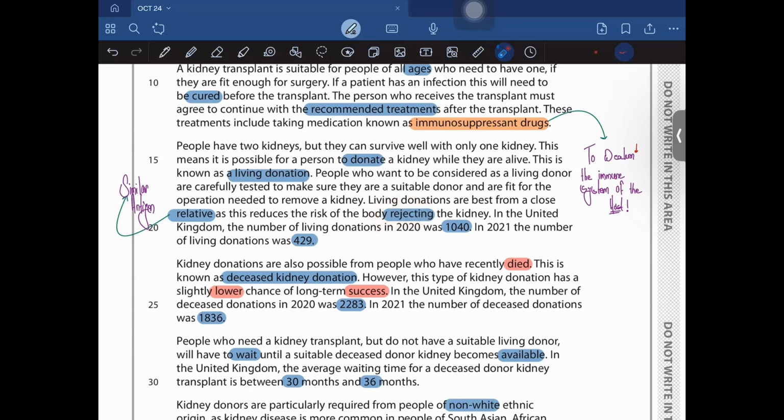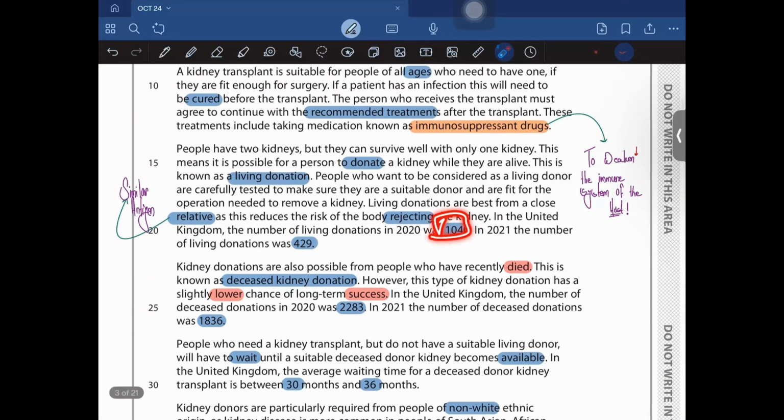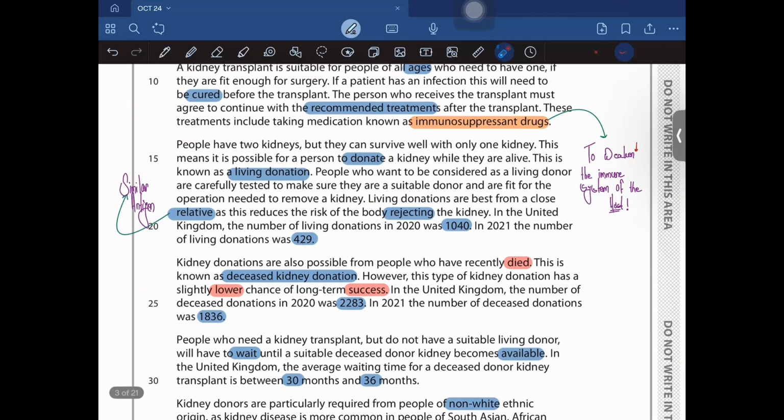In the United States, the number of living donations in the year 2020 was 1040, and in 2021, the number of living donations was 429, right? So this was the number of kidney transplants that took place in the years 2020 and 2021. So these are basically data, and they may ask you about them, so I have marked this. Whenever you come across this data, just mark it down, because they may ask you to find the percentage increase or percentage decrease in the years between 2020 and 2021, right? You never know.